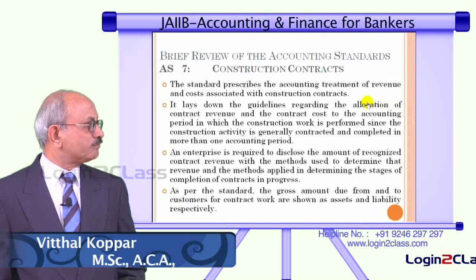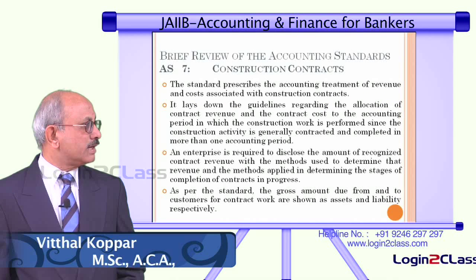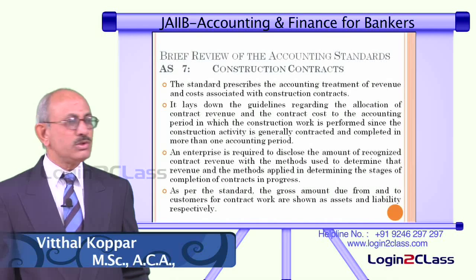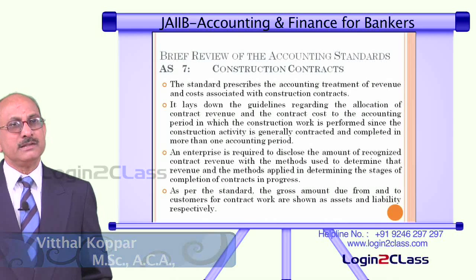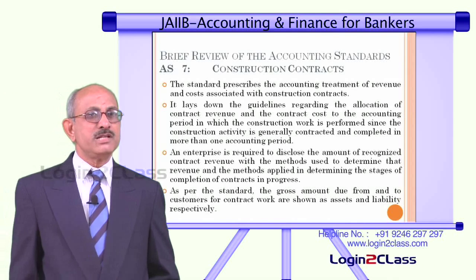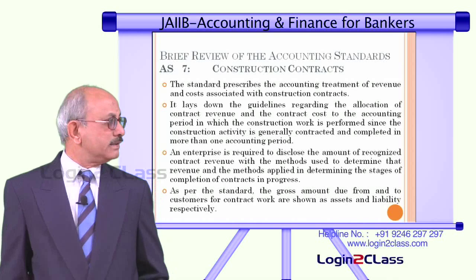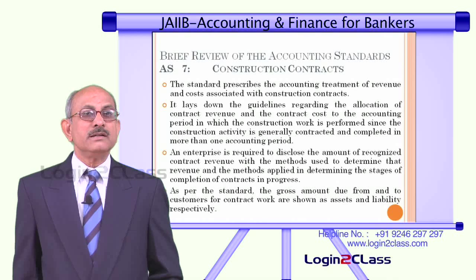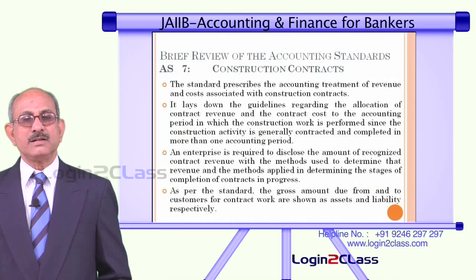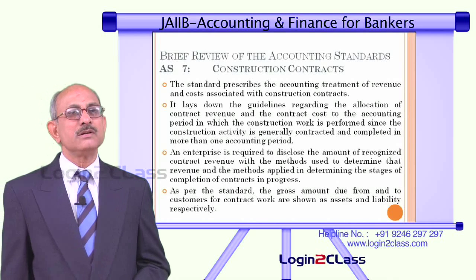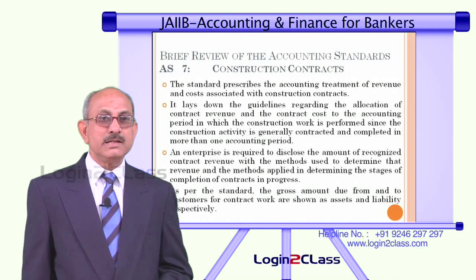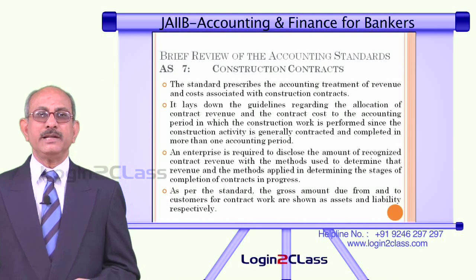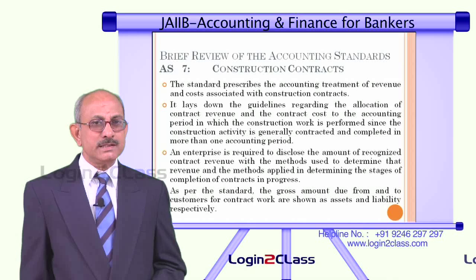Now we will go to the next accounting standard, that is AS 7. This relates to construction contracts. As we know, construction activity is a different kind of business in a way, because in most cases construction contracts take longer time to get over. For example, if a construction company is building a multi-storied building, it may take anywhere between 2 to 3 years.